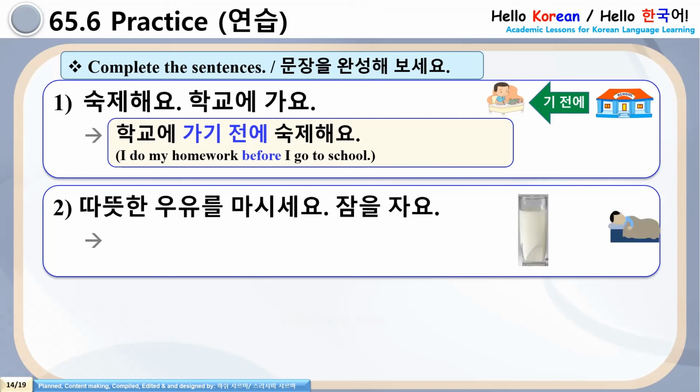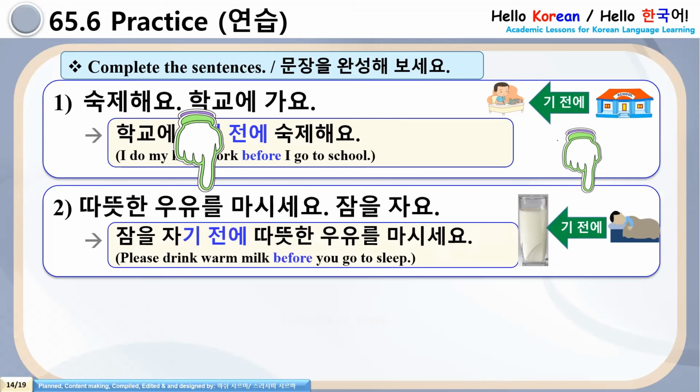So before going to sleep, I drink warm milk. So the sentence will be 잠을 자기 전에 따뜻한 우유를 마시세요. Please drink warm milk before you go to sleep. 잠을 자기 전에 따뜻한 우유를 마시세요.